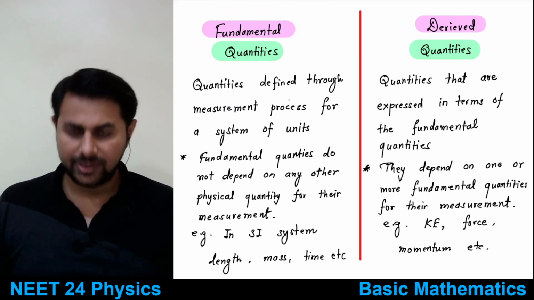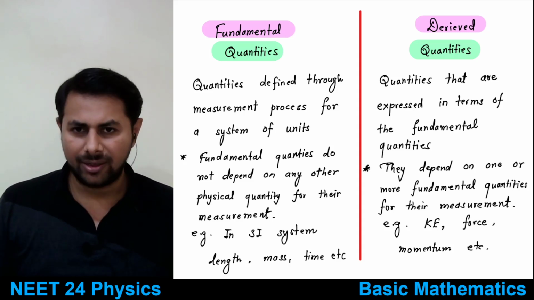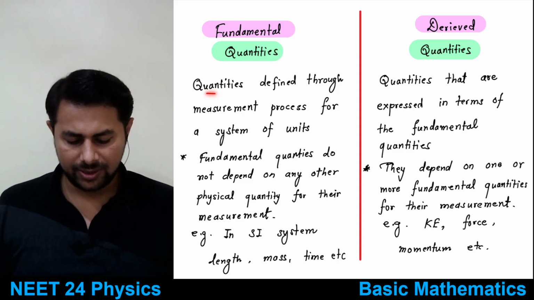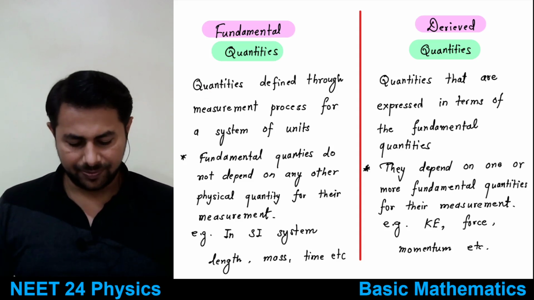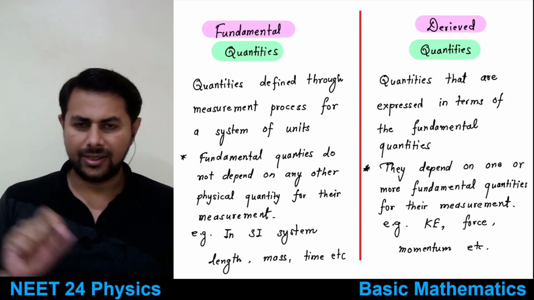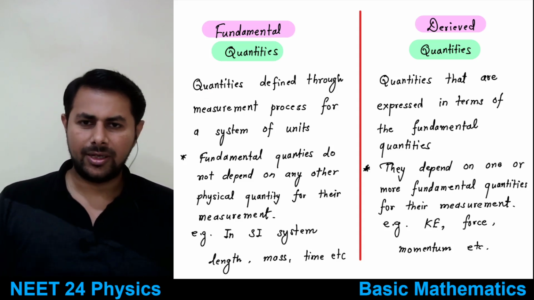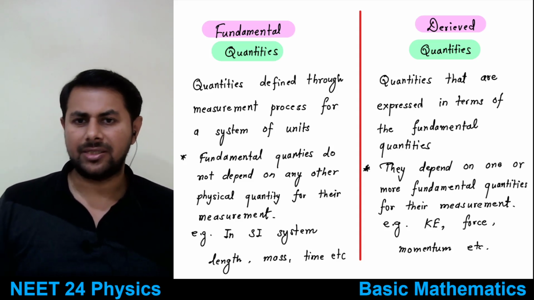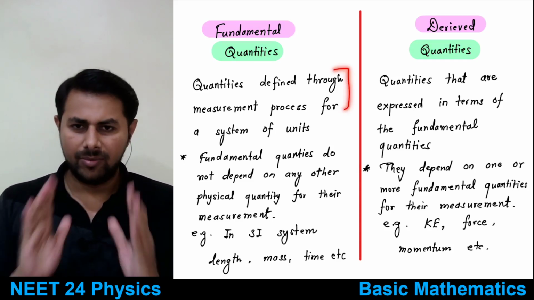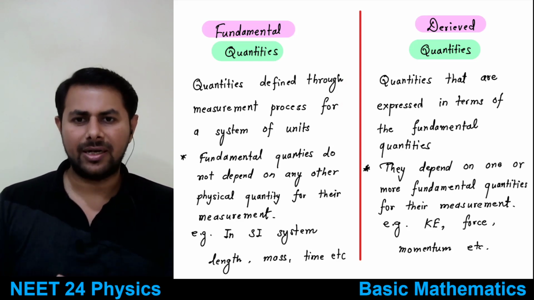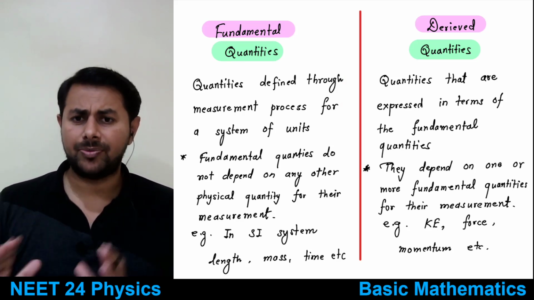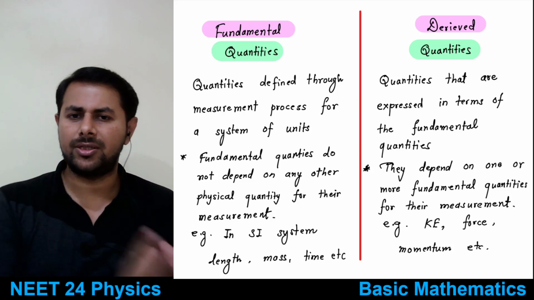The quantities which are defined through measurement, and they don't depend upon any other physical quantity for their measurement. So their units are predefined, and based upon their units, the units of other quantities are defined.